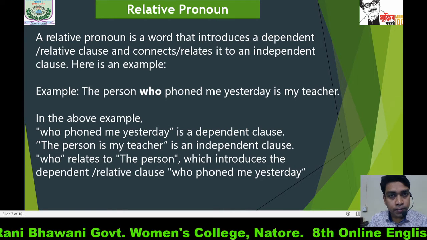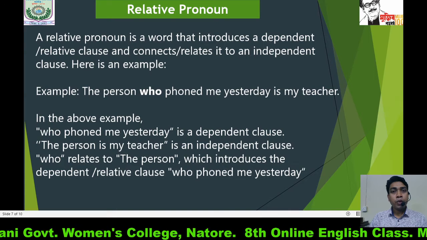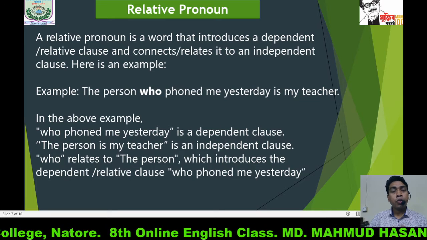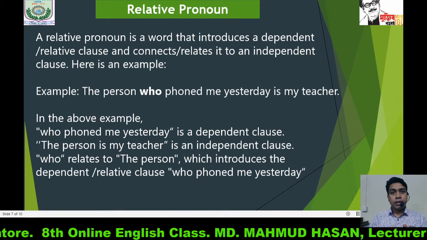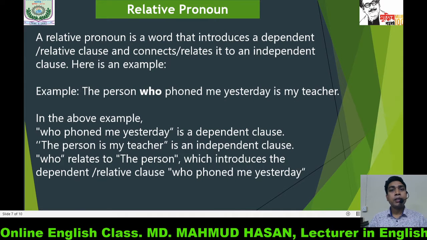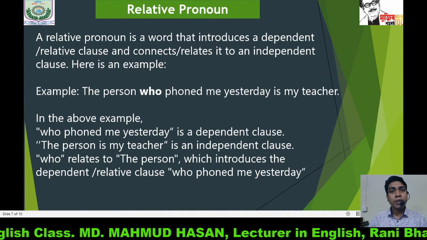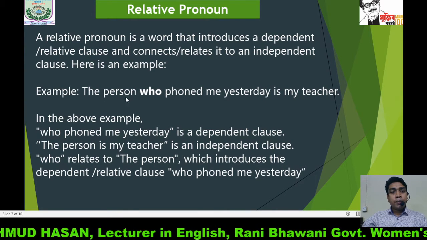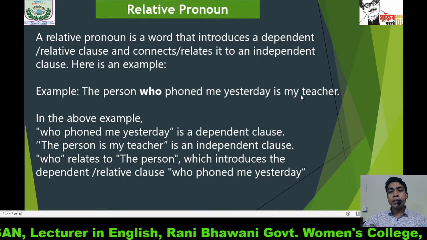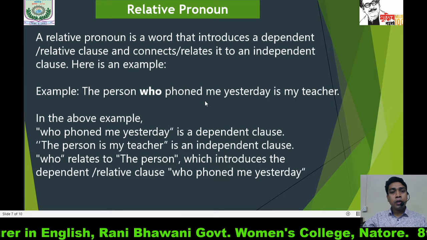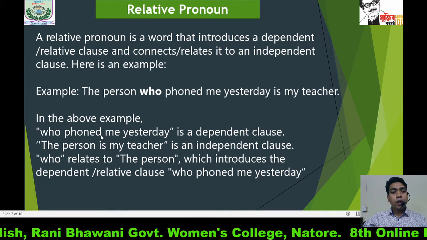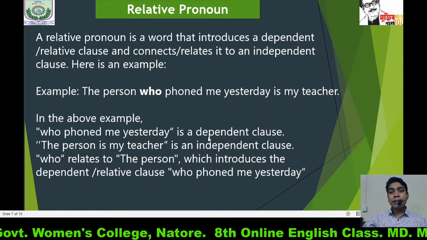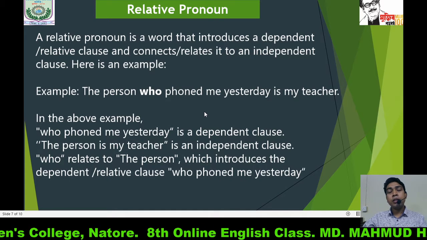So when we use relative pronoun, we basically get two clauses in a sentence. One is independent clause and another one is dependent clause. The person who phoned me yesterday is my teacher. It's an example. And in the above example, who phoned me yesterday is a dependent clause. It doesn't depend on other.